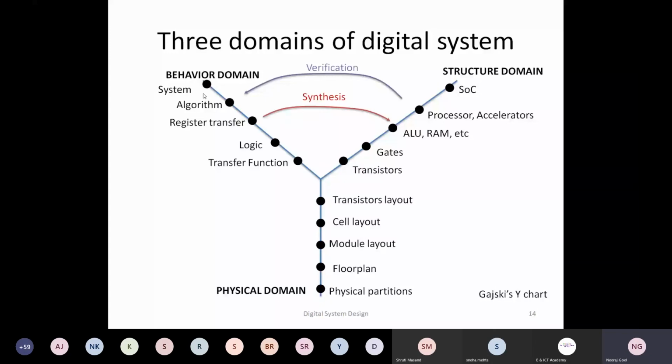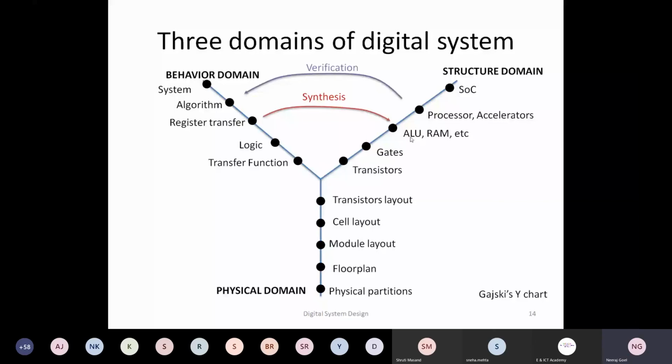Then we correspondingly go in a structural domain. So for example, from register transfer level, we can directly go for gates. That's called synthesis, logical synthesis. Or from RTL, we can also go to this ALU level, or basically structural domain, where things are at the level of operations, not at the level of gates.